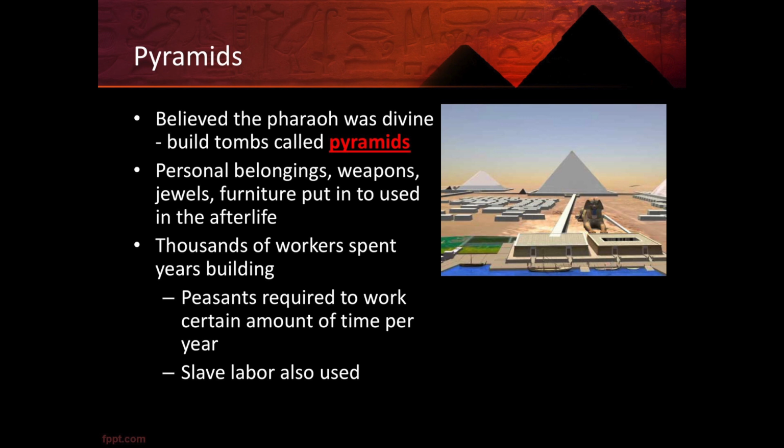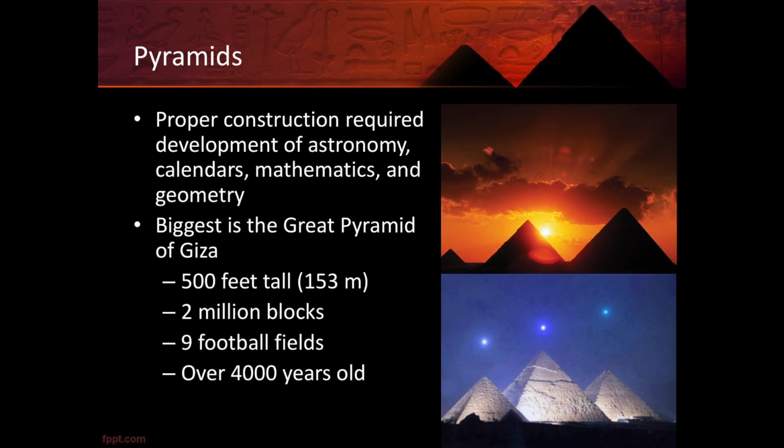The pyramids took years and years to build. Thousands of workers constructed these over that time period. Peasants at the time were required to work for a certain period, often when the Nile was flooding. But slave labor was also used to construct the pyramids. In order to properly construct the pyramids, it required a number of advanced methods, including things like astronomy, which lined the pyramids up to certain formations in the sky. It required calendars, mathematics, geometry, and a lot of engineering skills.